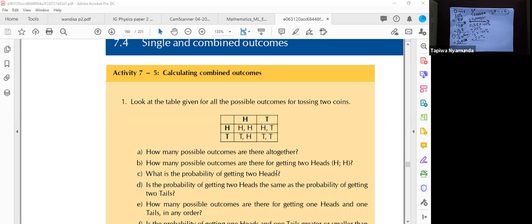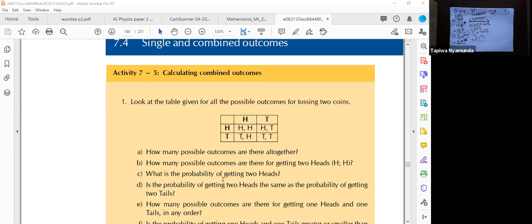How many possible outcomes are there for getting 2 heads, guys? What do you think? Possible outcomes for you to get 2 heads. 1. Yes, there's only one. This one with head and head. This is the only way you're going to get 2 heads.